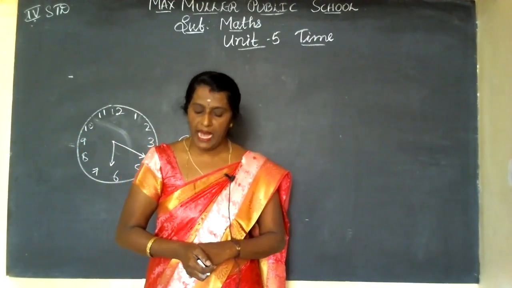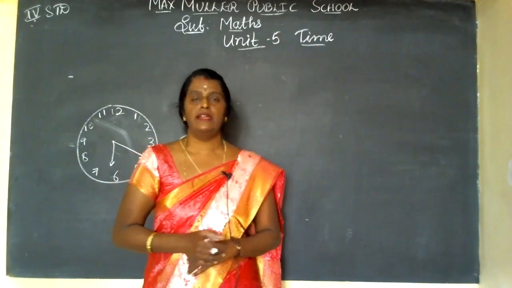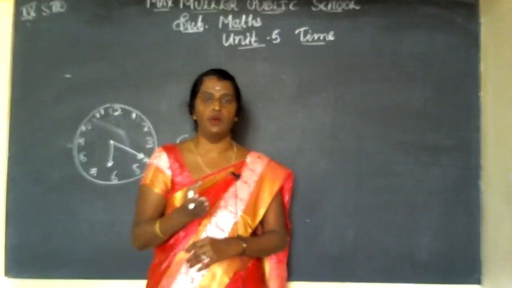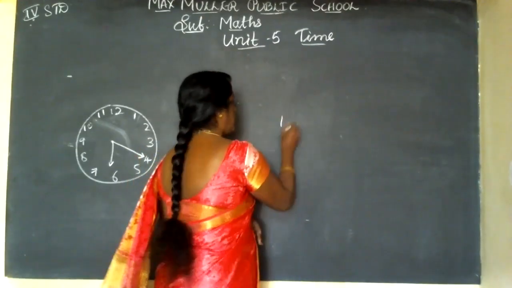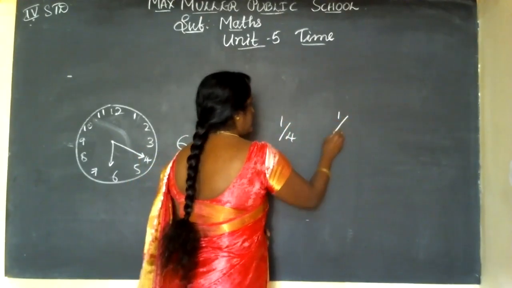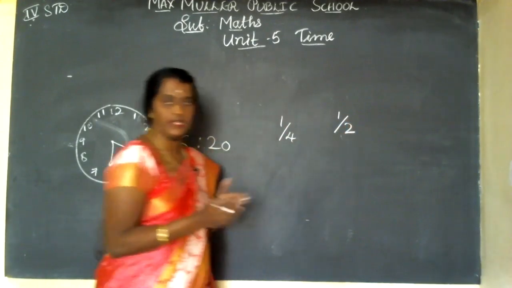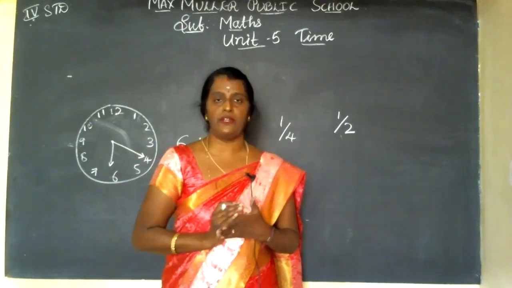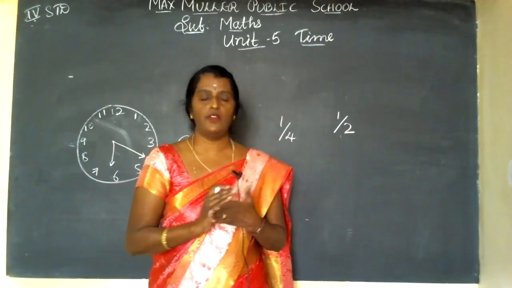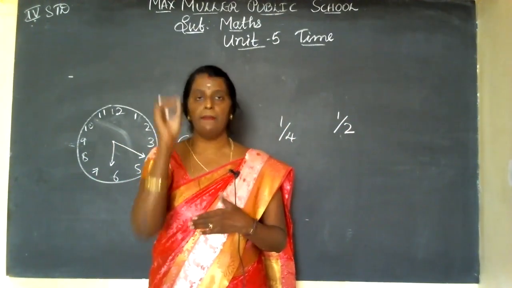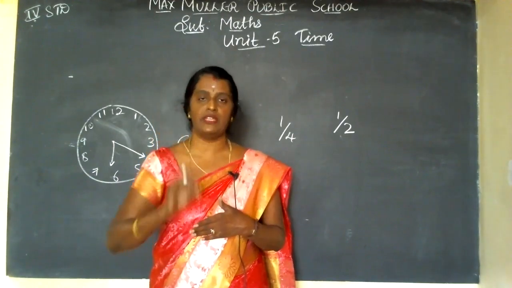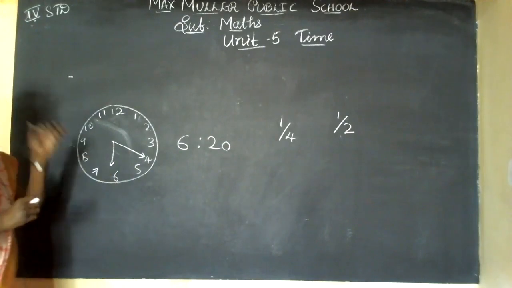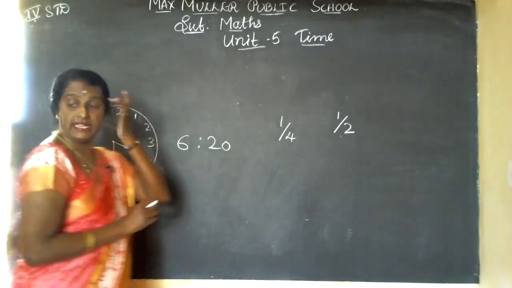D1, half past 10. It is 10 o'clock. Yes, no? Half past. Half means, you know, this is quarter, and this is half. Half past 10 o'clock means 10:30. The small needle will be between 10 and 11. Draw a line, the small hand there. The big hand should touch near the number. It should be near 6. Big hand will be near 6.